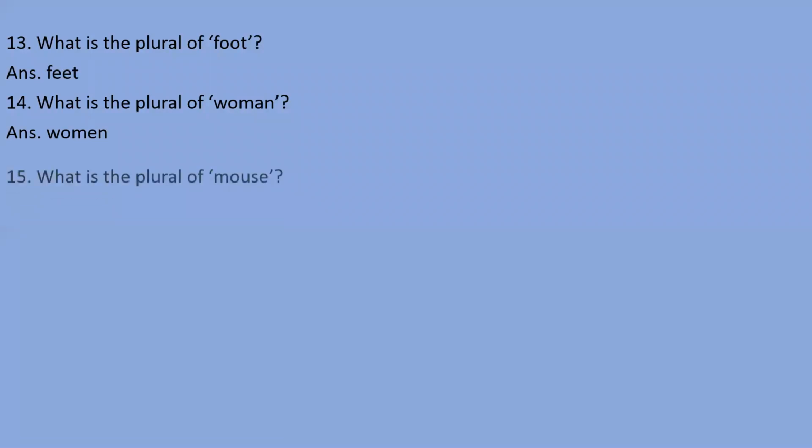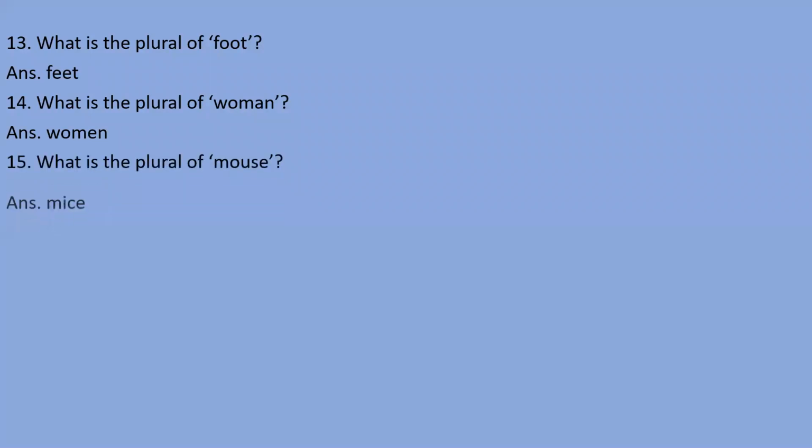Next, some nouns have an internal change. Like foot, we need to change the vowel letters and write feet. The plural of woman is women. The spelling is changed, I mean not totally, sorry. Instead of a we have put e.